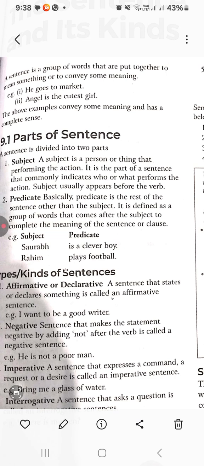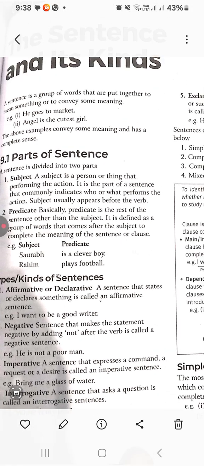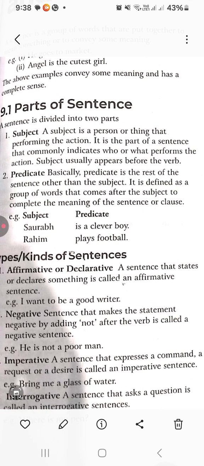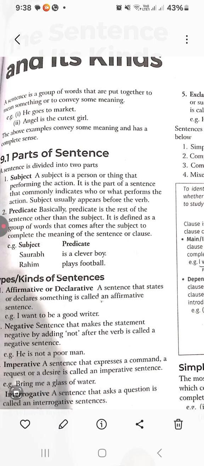So you can see the example here. Subject is Saurabh and predicate is a clever boy. Subject is Rahim and predicate is plays football. So the rest of the part is predicate, and the subject you know very well.